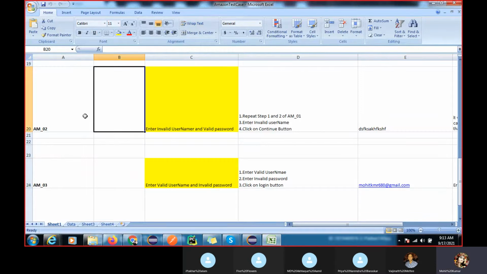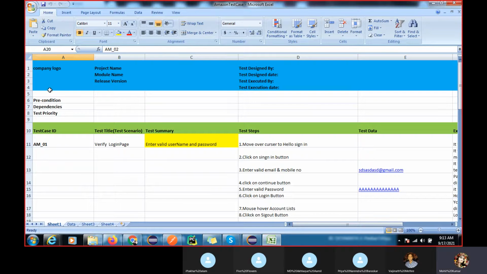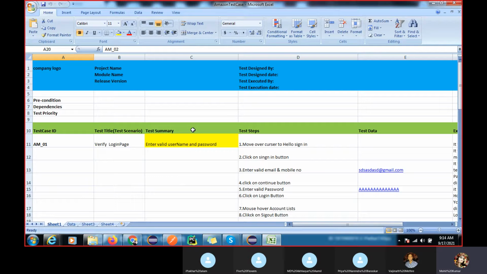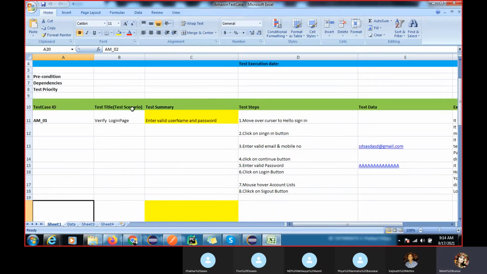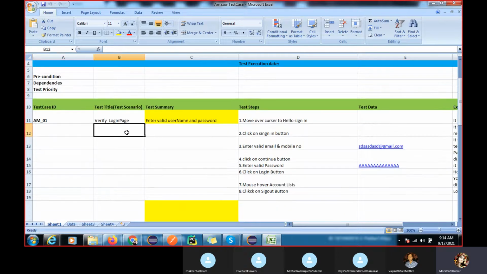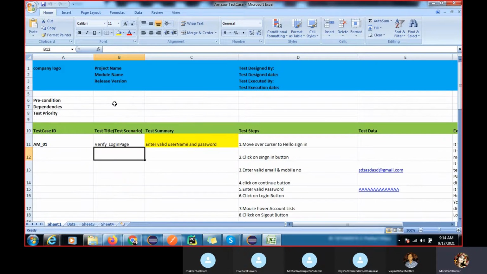You can see these are the manual test cases. If you did not work in manual testing also, you can just follow this template and you will get many templates. Again, I told you every company has a different template and way of writing test cases. Even I worked in different projects, and they follow different formats.